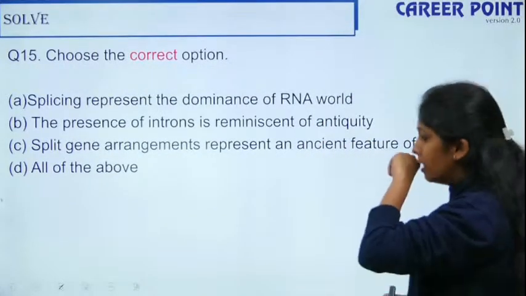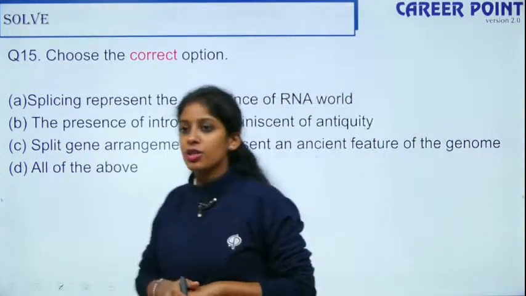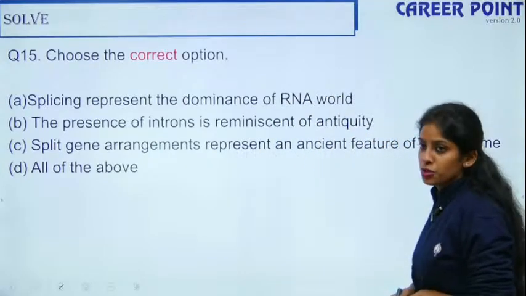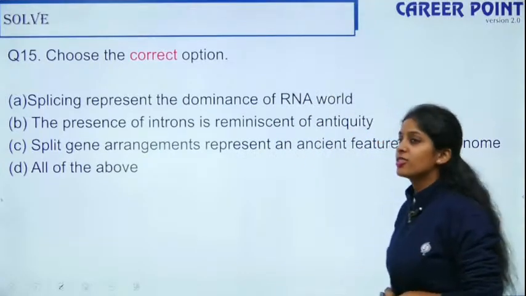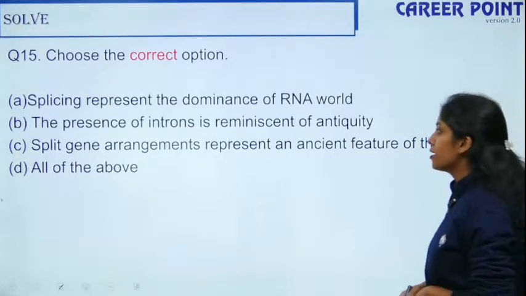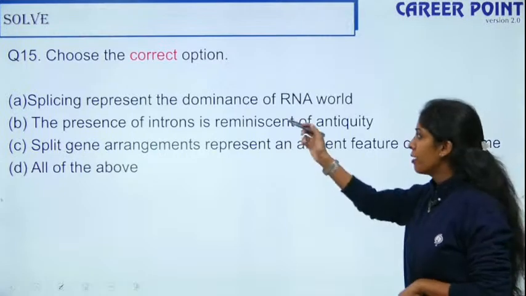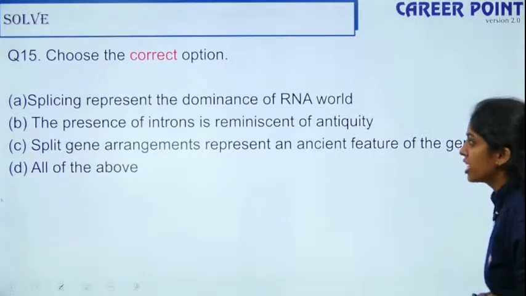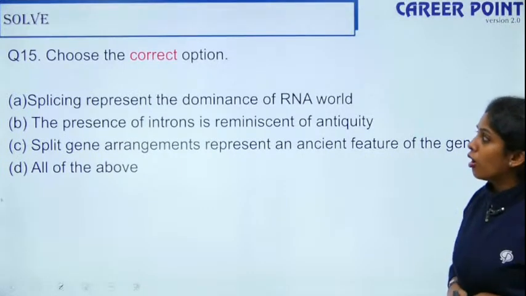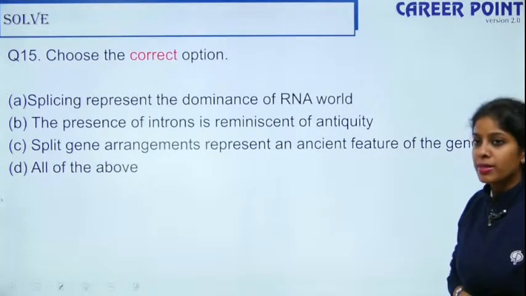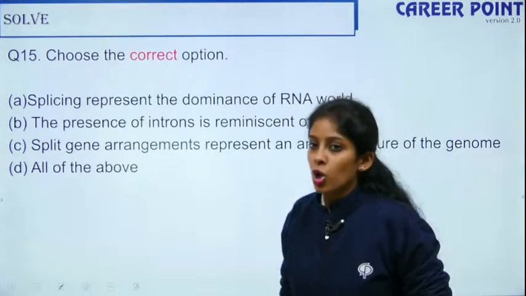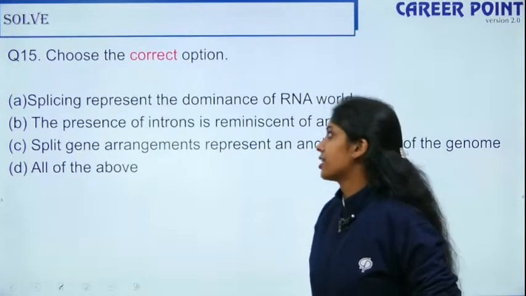Yes, hnRNA is the precursor of mRNA. You're absolutely right, Anthony. So choose the correct option. Splicing represents the dominance of the RNA world. The presence of introns is reminiscent of antiquity, the remains of the ancient. Split gene arrangements represent an ancient feature of the genome. All of the above. So which statement here is right?